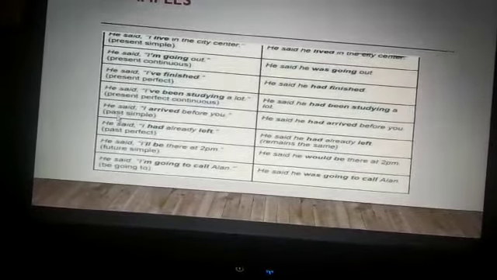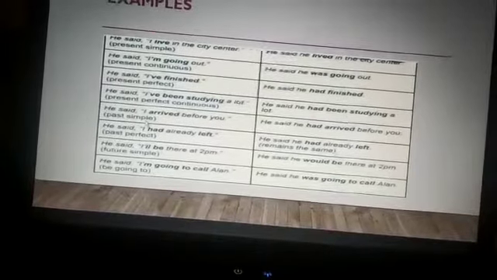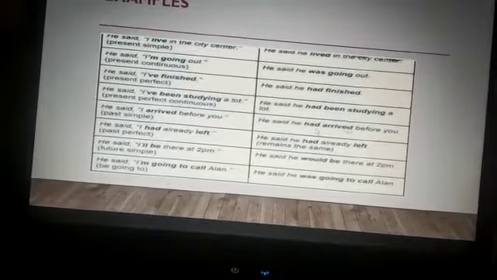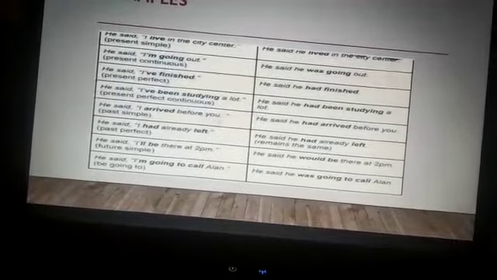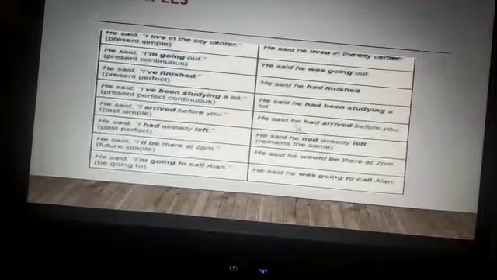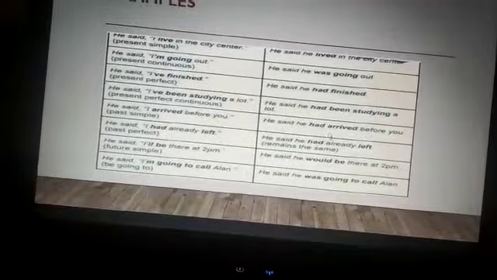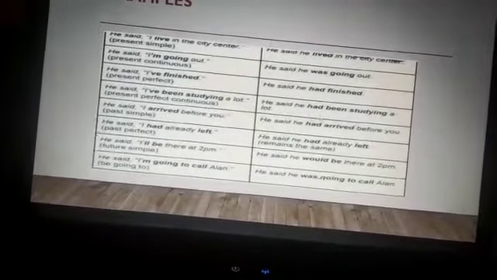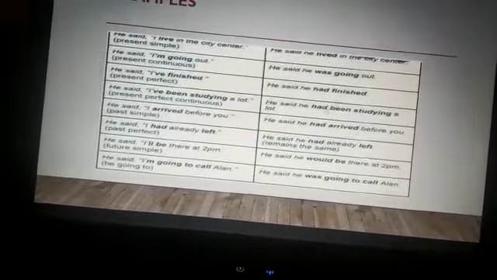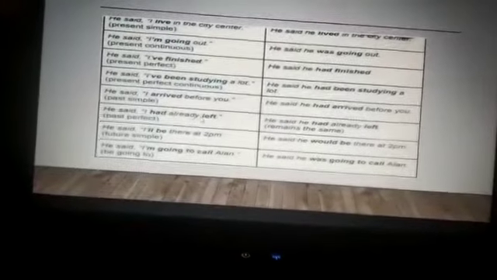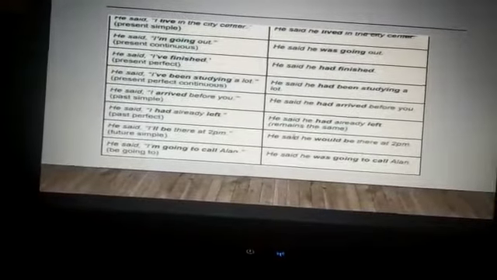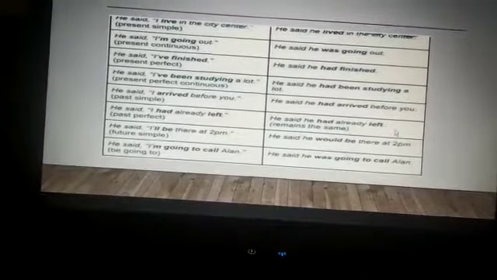When the sentence is in simple past, it will change to past perfect. Like he said, "I arrived before you." He said that he had arrived before you. Simple past changes to past perfect. He said, "I had already left." Past perfect remains the same. He said that he had already left.